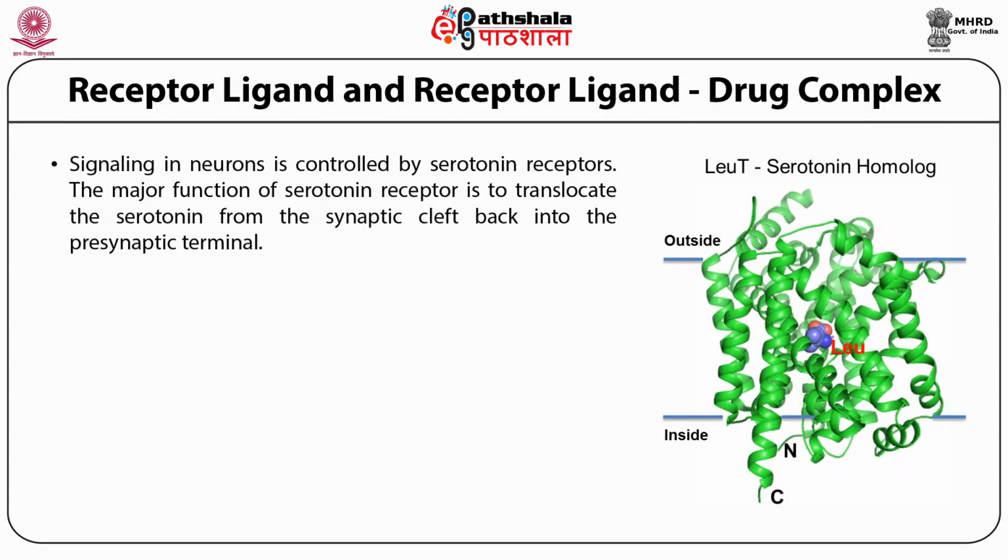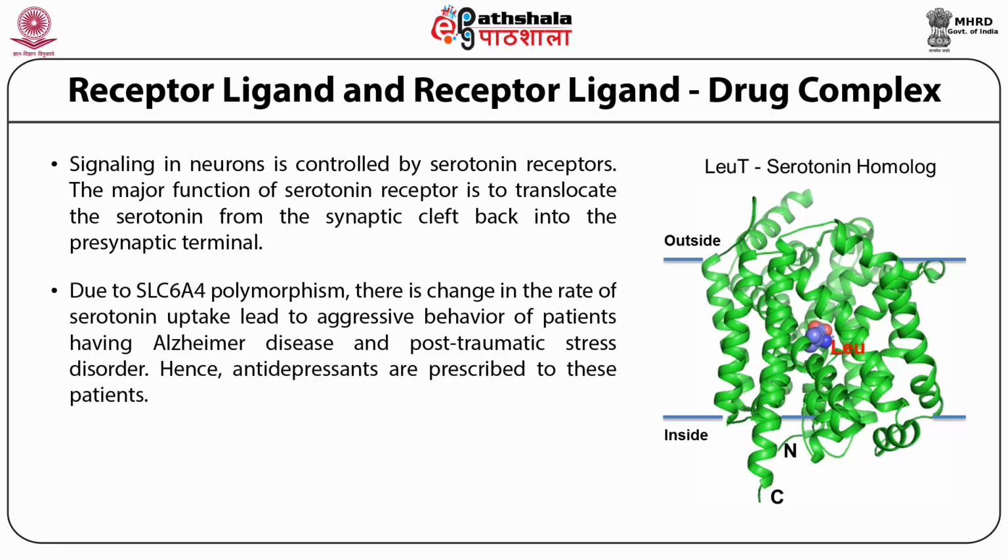Signaling in neurons is controlled by serotonin receptors. The major function of the serotonin receptor is to translocate the serotonin from the synaptic cleft back into the presynaptic terminal. Due to SLC6, that means solute carrier 6 neurotransmitter A4 polymorphism, there is a change in the rate of serotonin uptake, which leads to the aggressive behavior of patients having Alzheimer's disease and post-traumatic stress disorder. Hence, antidepressants are prescribed to these patients.